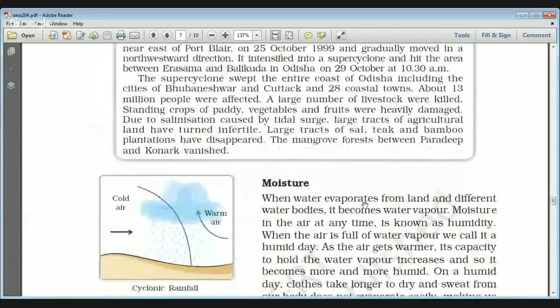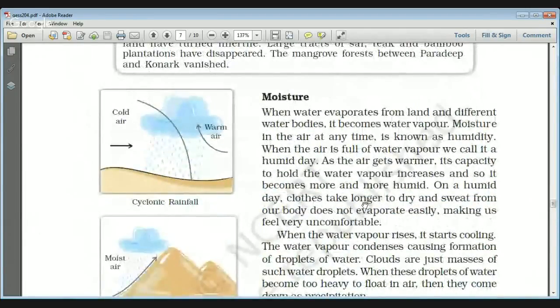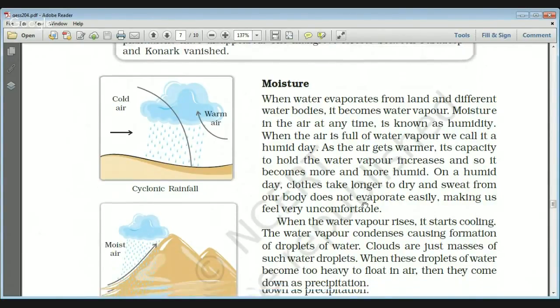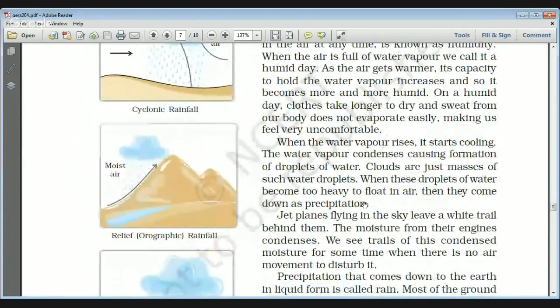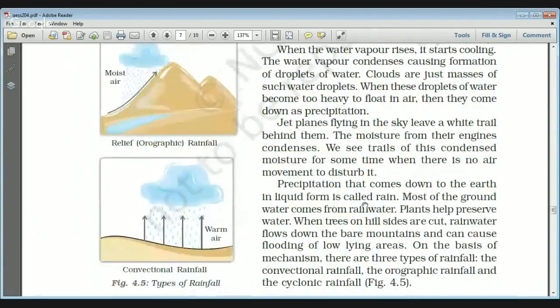Now, if you see the moisture, there are three processes of rainfall. The first one is cyclonic, when the cold air front and the warm air front meet. Cyclonic rainfall is of two types, temperate and tropical. The second one is orographic, whenever clouds with moisture try to reach up to the mountain, they result in precipitation. The third type is known as convectional rainfall.